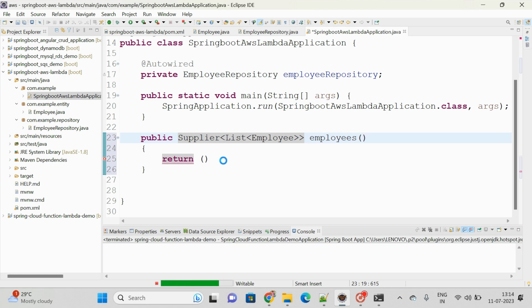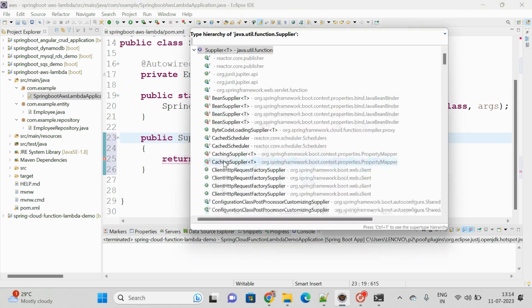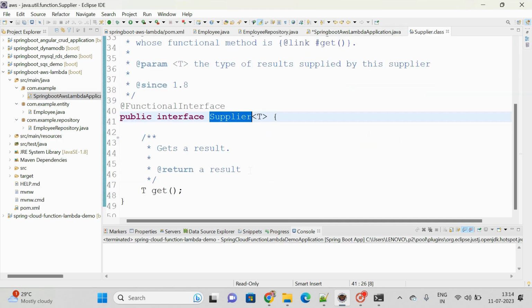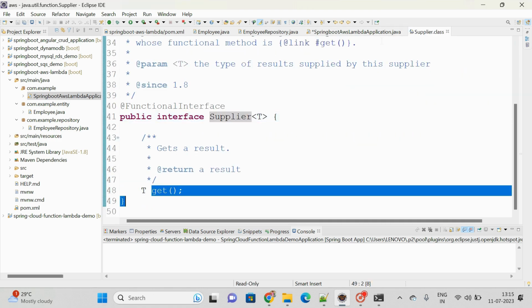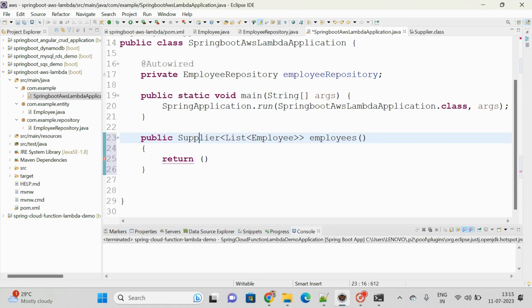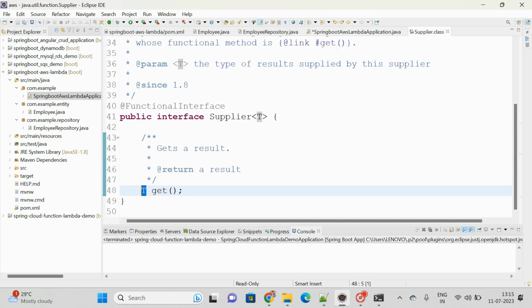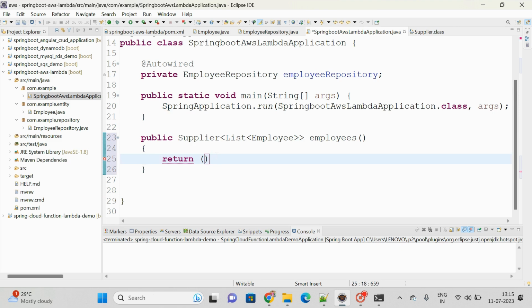So whenever somebody is using it for that particular computing time only, you have to pay. Inside this interface we have a get method. That particular get method we are trying to replace with the lambda expression. It is not expecting any input, it is only giving you the return type. So that means inside this parenthesis we no need to pass anything. And what it is returning, tell me, list of employees.